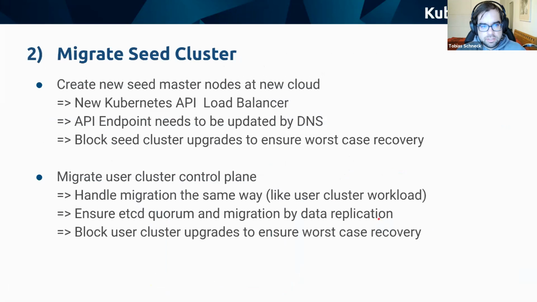So how do we migrate the seed clusters? First, we create new master nodes for the seed masters. That means we create new nodes, put a new Kubernetes API load balancer on it, and update the API endpoints, because these API endpoints are stable in the Kubernetes cluster. And then we block the seed cluster for upgrades so that we don't trigger anything unexpected during this migration.